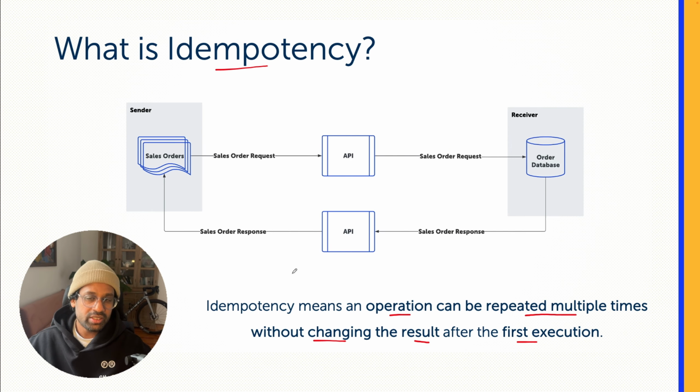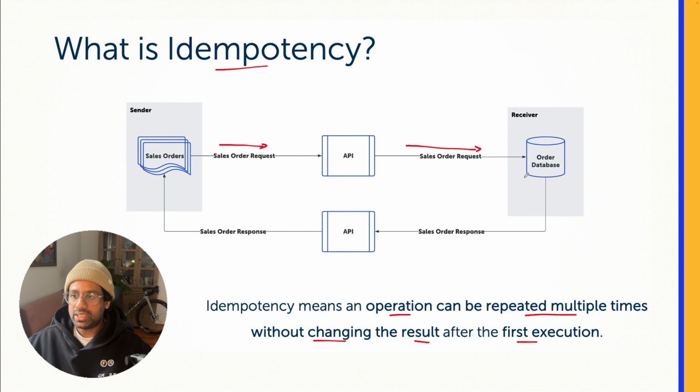Just the definition might not make a whole lot of sense, so let's look at this scenario. We have an e-com portal, a sender system sending sales orders to a backend ERP system. It can be an ERP system or an application, and the orders created in the e-com portal are saved in the backend application or the ERP system, which is the message receiver system. So the e-com portal sends a request with the sales order and that gets saved in the backend database.